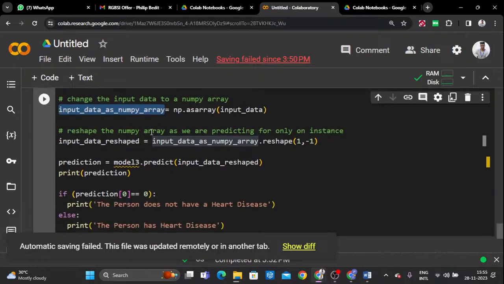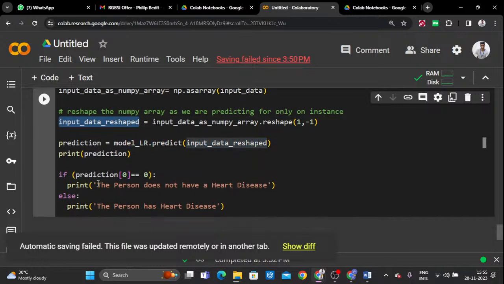After converting this input into an array, we need to reshape it for one dimensional. Here you can pass the random forest model dot lr. Okay, because lr is the best model, correct? Yes, lr is the best model. Then after reshaping, the prediction. So model dot predict, you pass this reshaped data for the prediction.